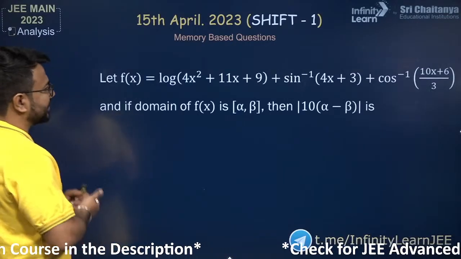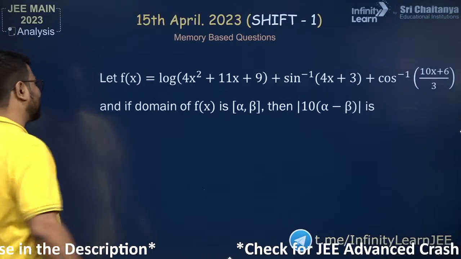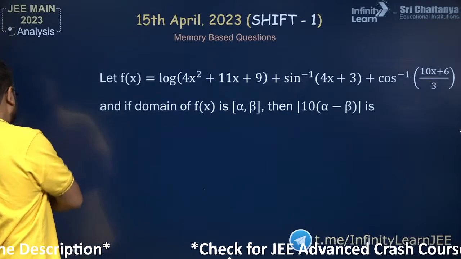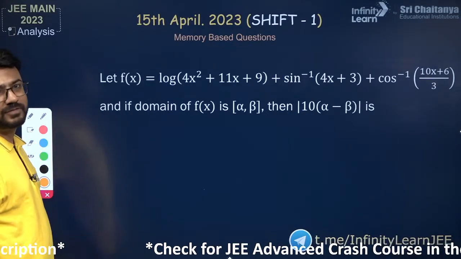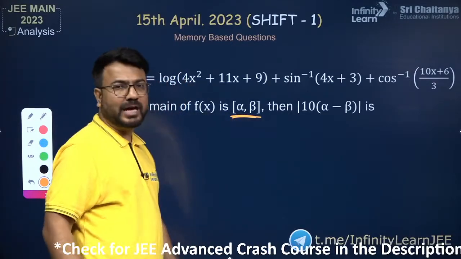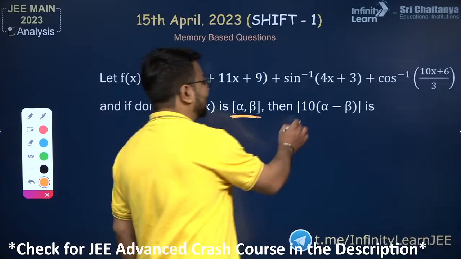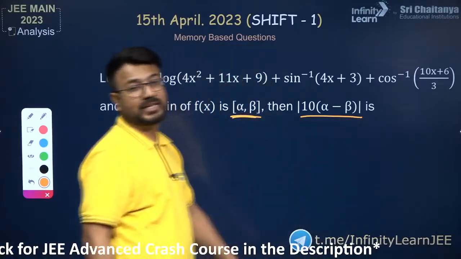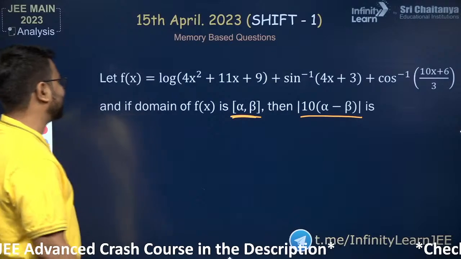So this was a question in the JEE Mains today. Now let us consider this question. There is a function given to you, and they are asking you the domain of the function. They are telling that the domain is the closed interval alpha to beta. If you have got alpha and beta, then they are asking you to get the value of 10 times alpha minus beta. So how will you be able to find the value?